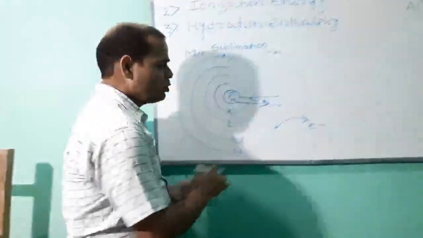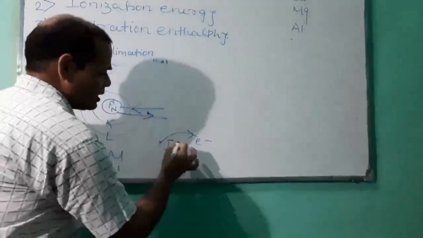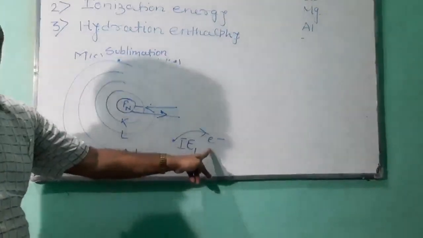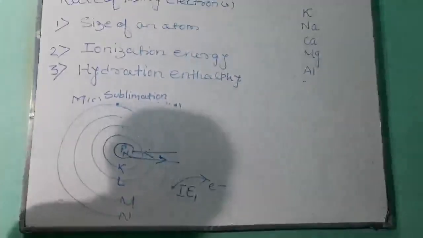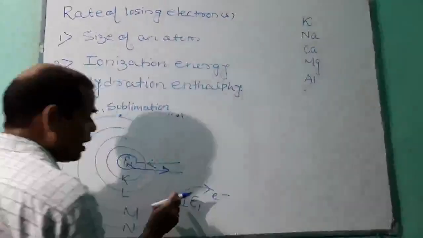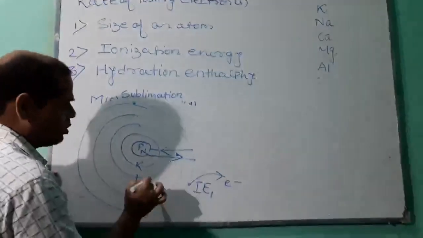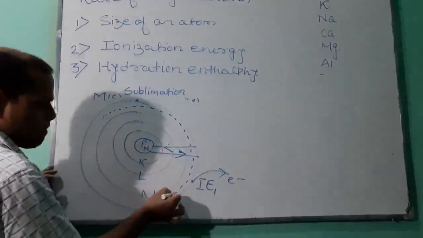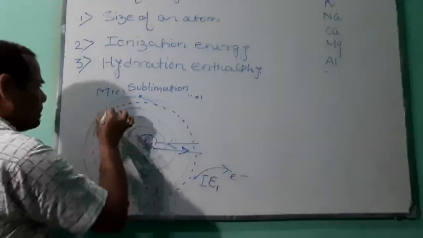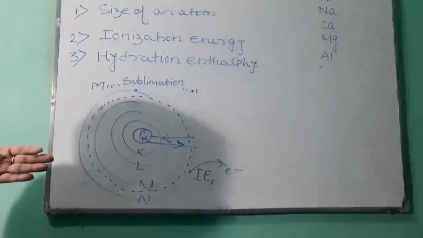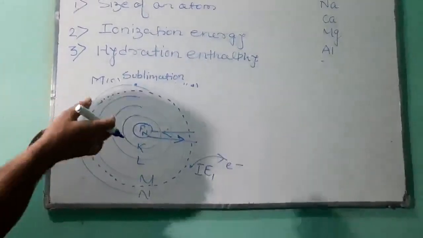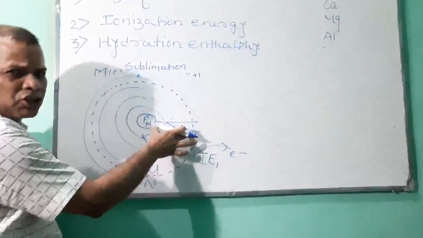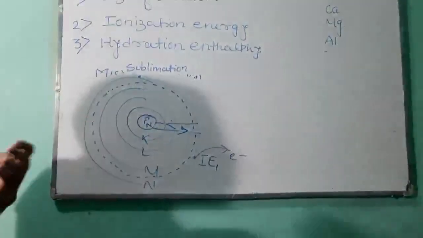But you are applying the energy, the first ionization enthalpy, and you are losing one electron. After losing this electron, slowly the size contracts. The size of the atom decreases. So what happens? The electrostatic force of attraction becomes a little stronger.